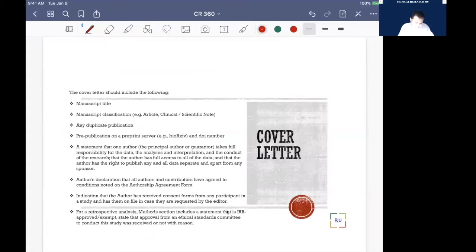Number one, the manuscript title. Of course it should be there, right? The cover letter, as we said in the beginning, is a letter to the editor saying that this is our research and please accept it for review. Then the type of the article: whether it's an original article, a note, a literature review, or whatever classification. That detail should be there.